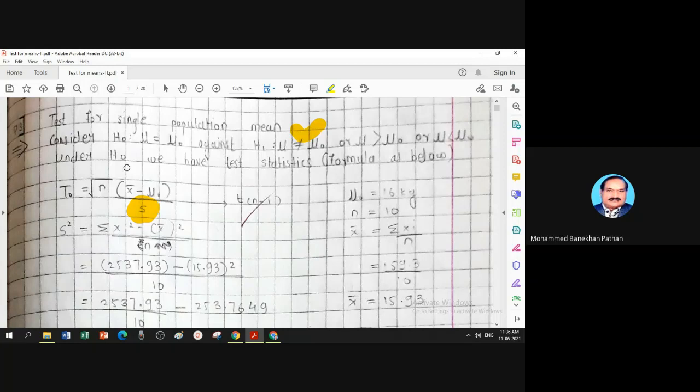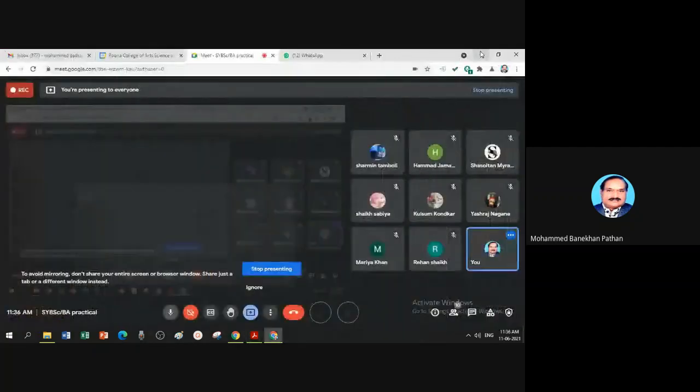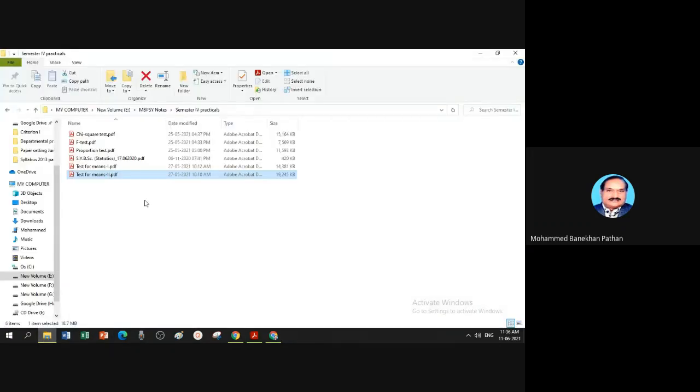Now, which question is related with small sample test? That you can see from the practical sheet, which we have seen last time.